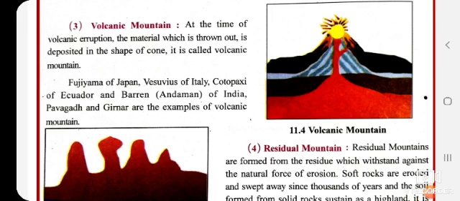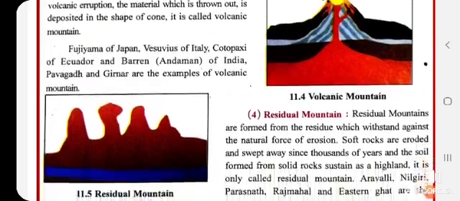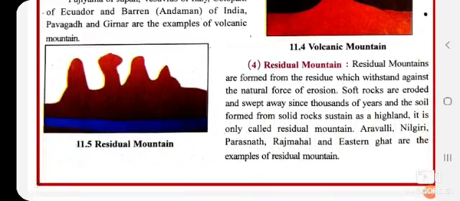So this is called volcanic mountain. Whatever is deposited comes from the earth's crust, spreads all around and forms in the cone shape, known as volcanic mountain. Fujiyama of Japan, Vesuvius of Italy, Cotopaxi of Ecuador, and Barren of India, Pavagadh and Girnar are the examples of volcanic mountains. So in these places we find volcanic mountains.